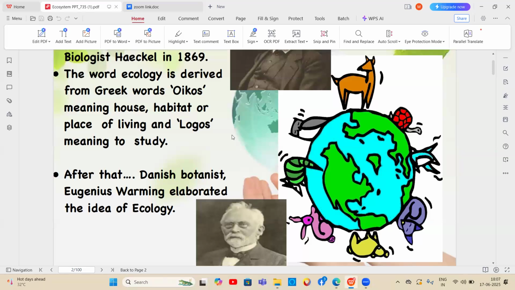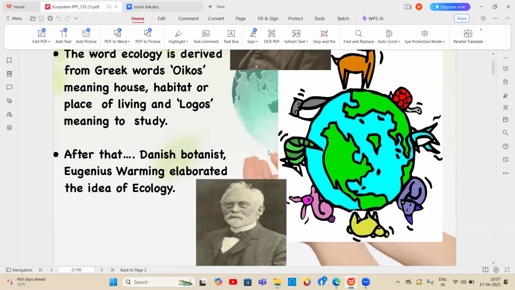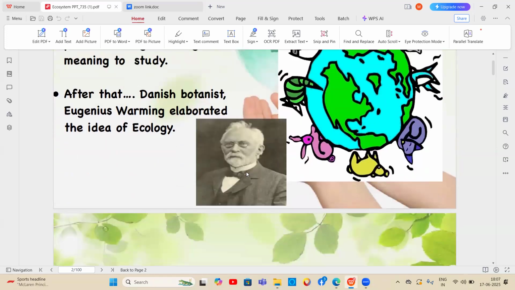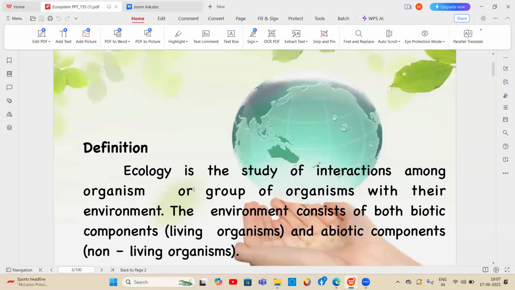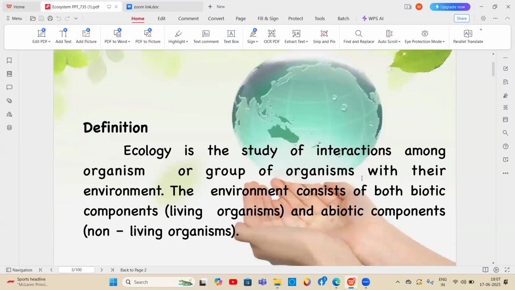It is the branch of science dealing with the interactions among organisms with their surroundings and within the organisms. Ecology is the study of interactions among organisms or groups of organisms with their environment. This is the normal definition of ecology.